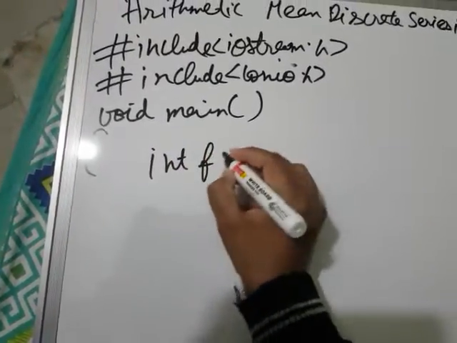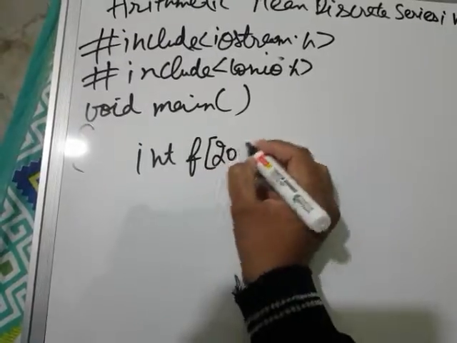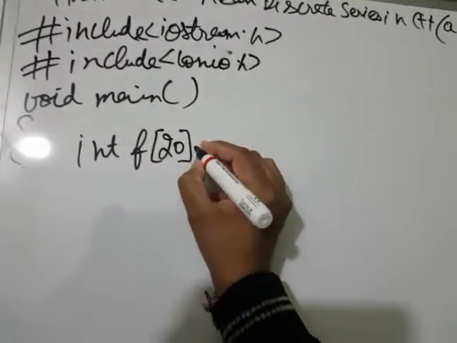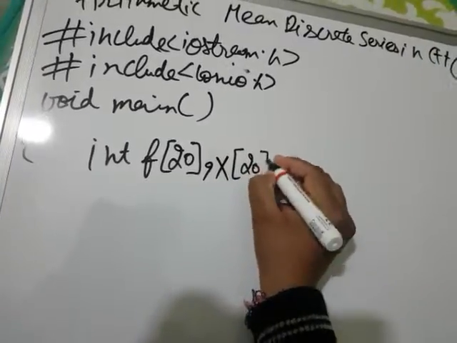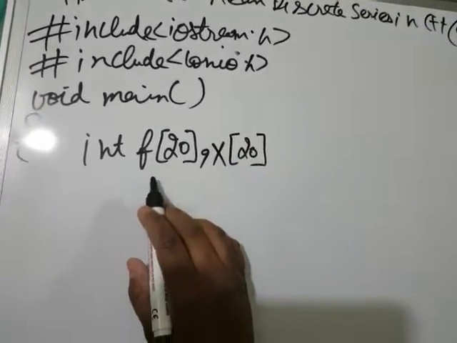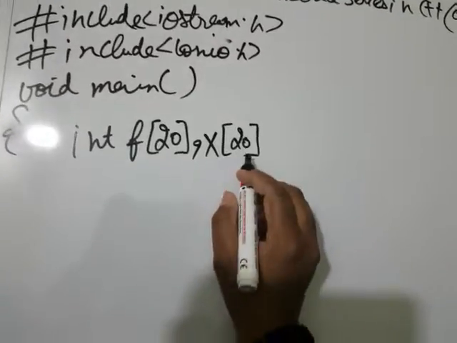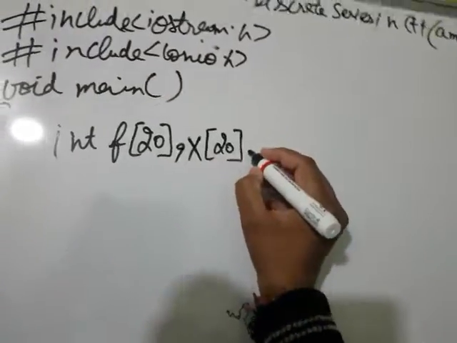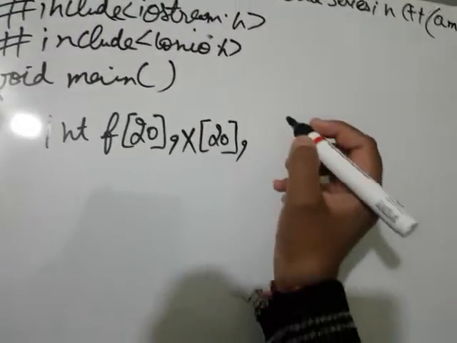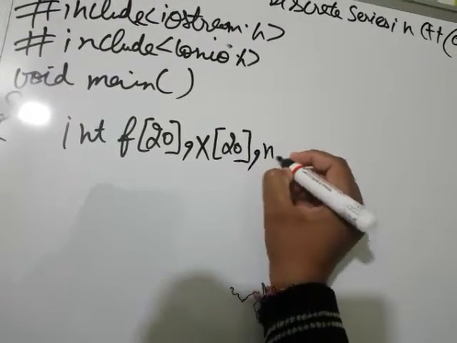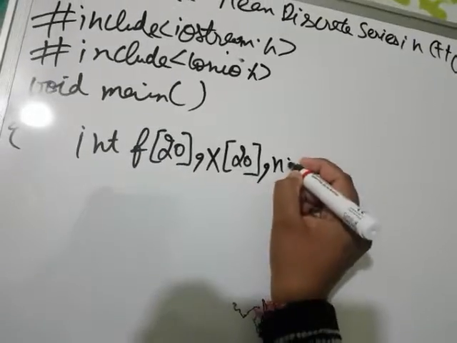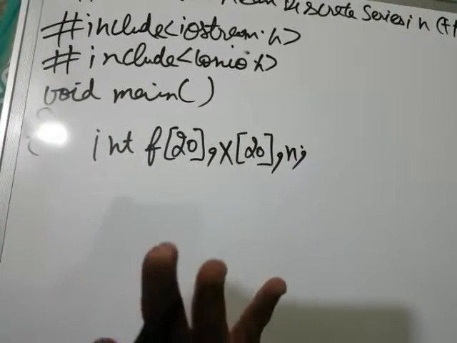I wrote a frequency array like f[20], and we require another array x[20] to input the elements. f is for input frequency and x is for input the elements. Next, how many elements we are going to input we will get with the help of n.